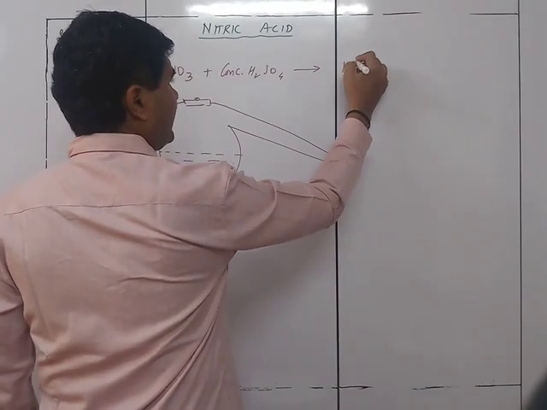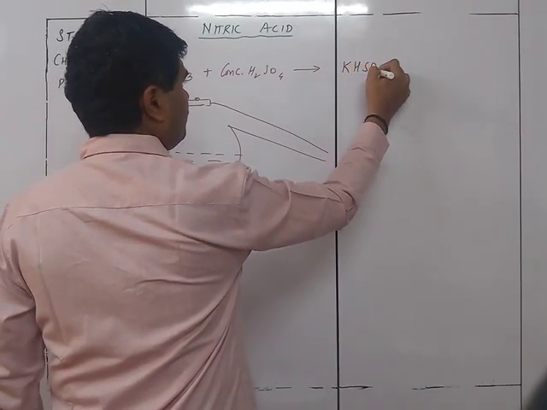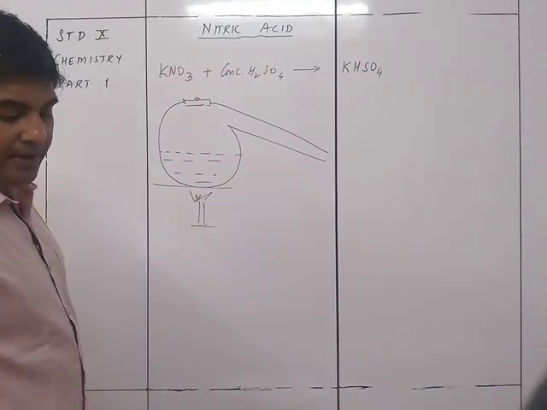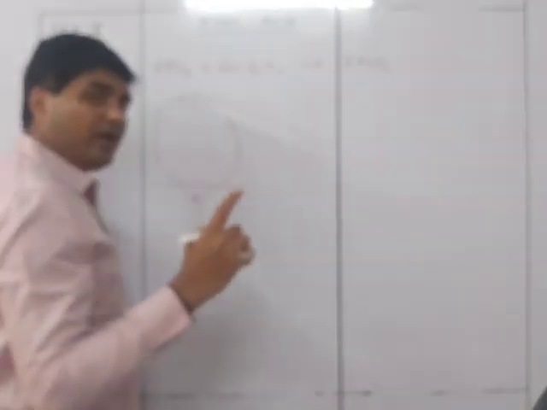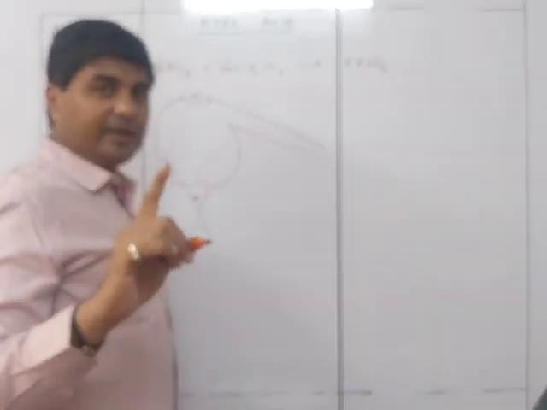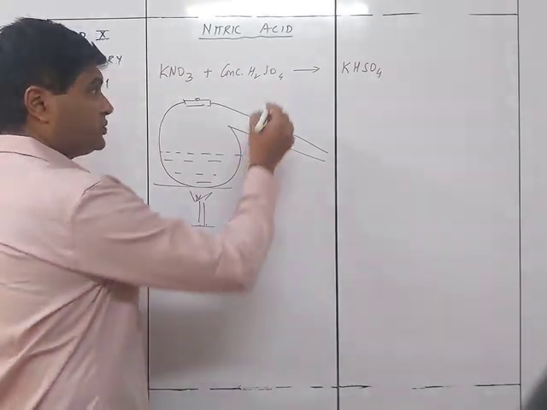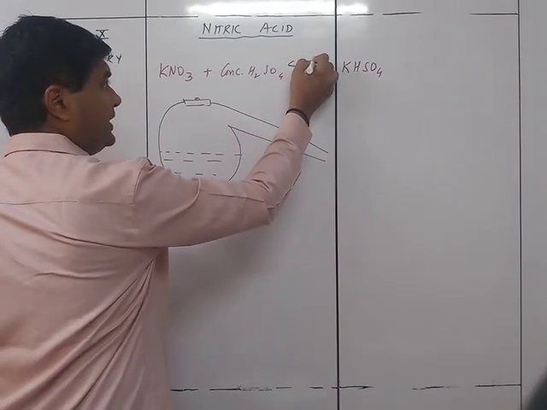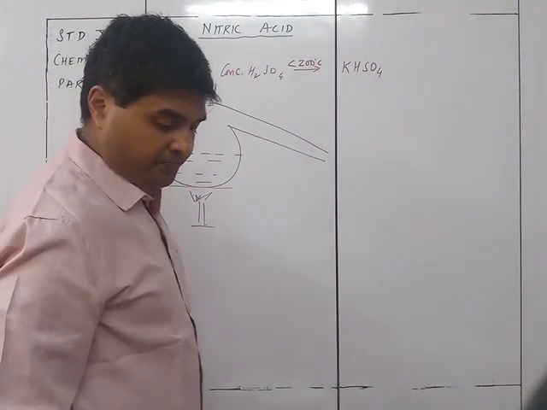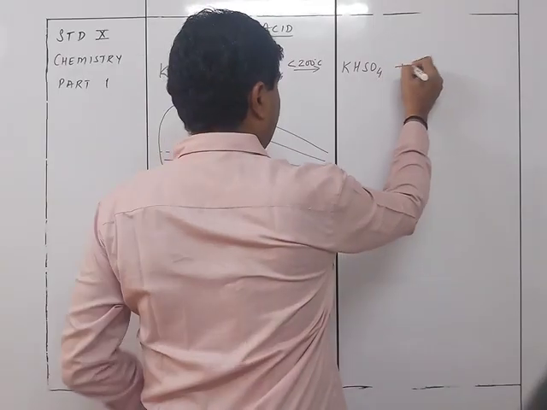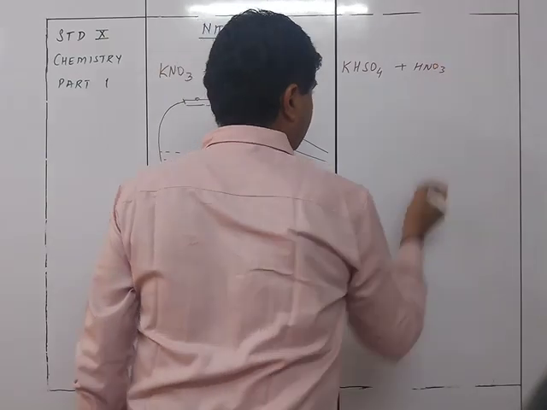Accordingly we will be getting KHSO4, and of course here also the same way what we had in HCl. In HCl, what was it? The temperature was less than 200 degrees. So here also the temperature is going to be less than 200 degrees Celsius. And you are going to get HNO3 as the resultant acid over here.